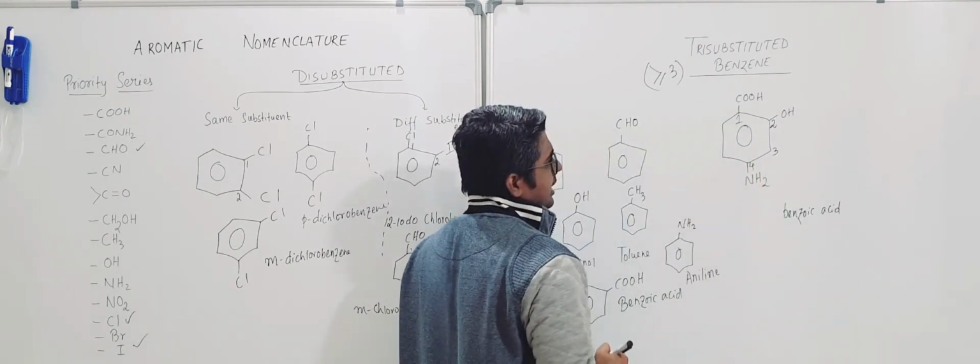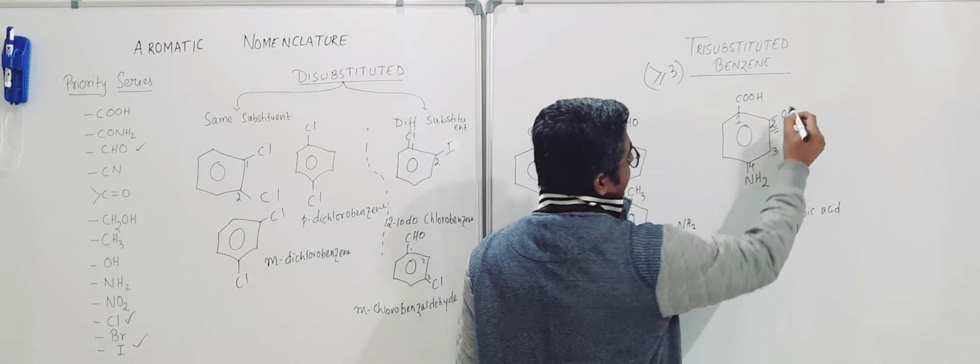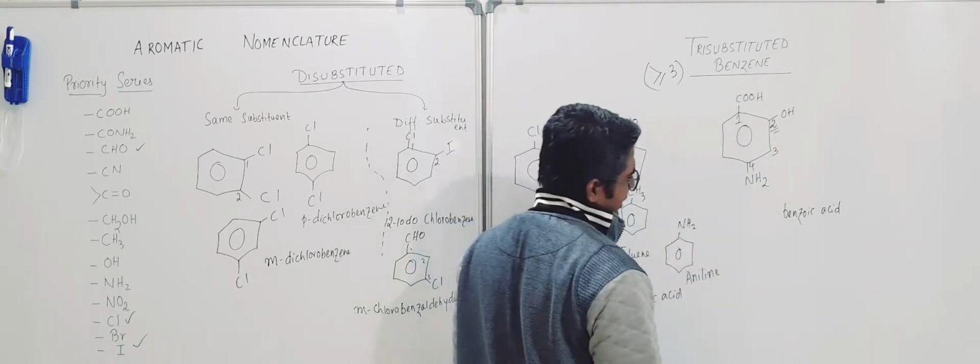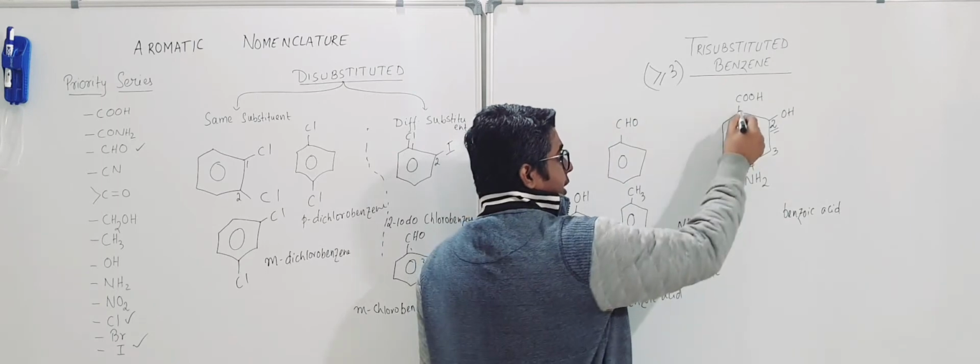In this case, in 2 position you will get hydroxy, and in 4 position you will get amino. If you number it from this side,